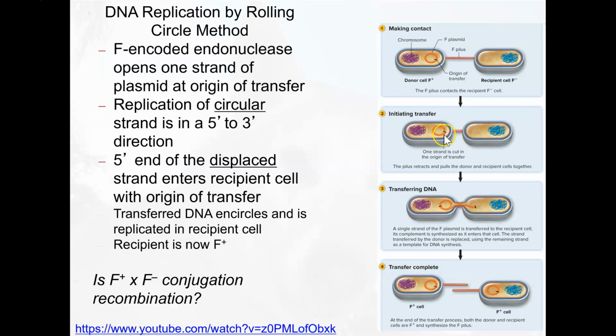That displaced 5' end is going to make its way into the new bacteria. You can see that here. As it makes its way into that new bacteria, the complementary strand will start to get synthesized. And then the F plasmid can recircle itself, and now this F minus cell becomes an F plus cell. Again, super confusing to try to explain through pictures, so let's go ahead and watch a video.